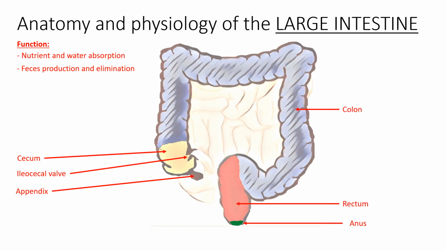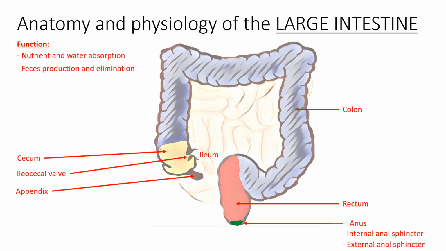The ileocecal valve, located at the opening between ileum of the small intestine and cecum of the large intestine, controls flow of chyme from the small intestine to the large intestine. Anal cavity is composed of 2 sphincters: the internal anal sphincter, made up of smooth muscle, and external anal sphincter, which is made up of skeletal muscle. Both muscles contribute to the elimination of feces.